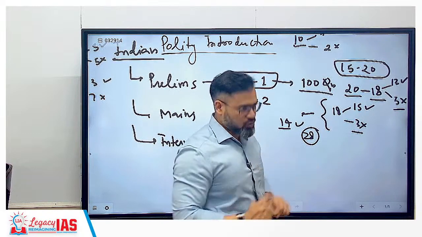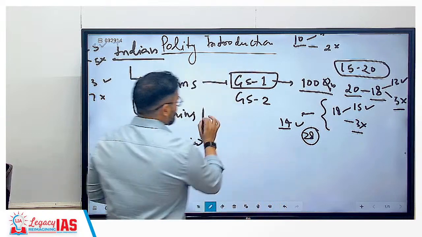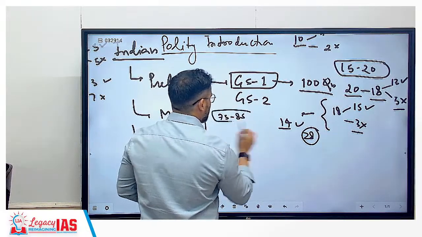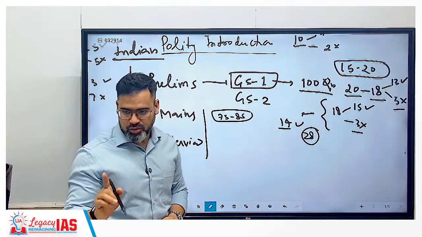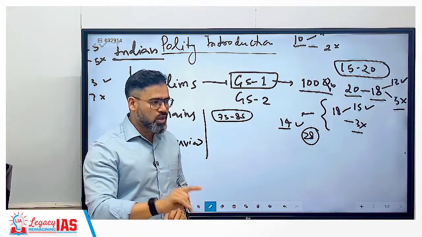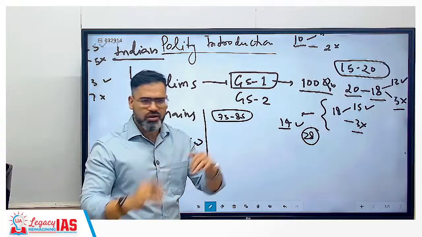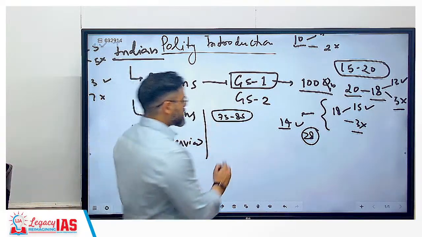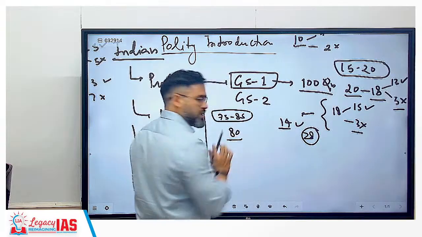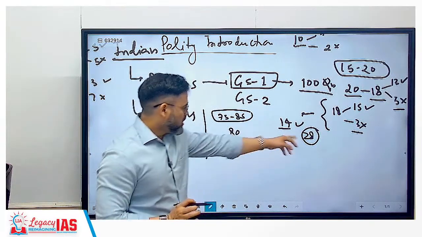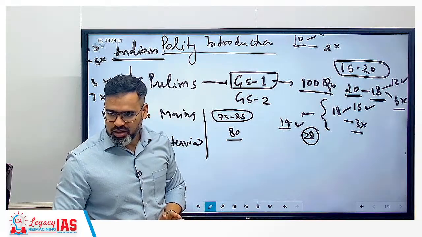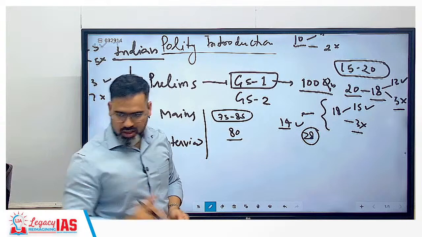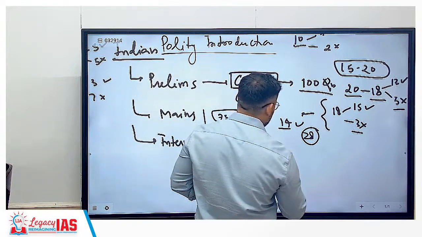Now check the cutoff. Every year the cutoff is moving around 75 to 85 marks on average. I'm talking about the general category, not the reserved categories, EWS or OBC or SC and ST, because their cutoff will definitely be lower than this. Suppose the cutoff is 80 marks, which I am going to take as the average. 28 to 30 you already got. So how many more marks do you need now? 50, correct? So that means 50 marks means how many questions should be correct?